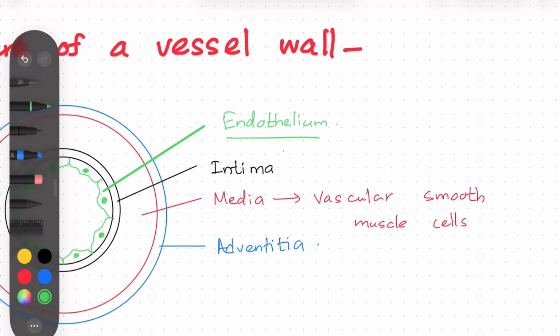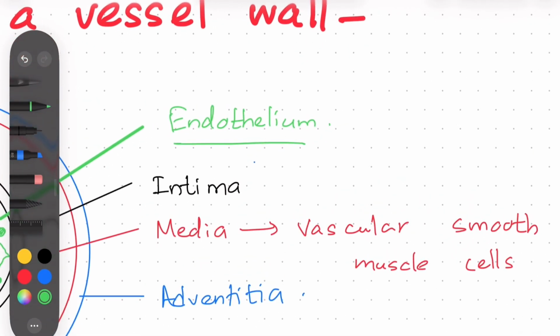Under these endothelial functions, the main component we should talk about is nitric oxide. It is a vasodilator produced by the endothelium. As I told you, the endothelium can produce many components that either contract or dilate the vessels. So nitric oxide can vasodilate.